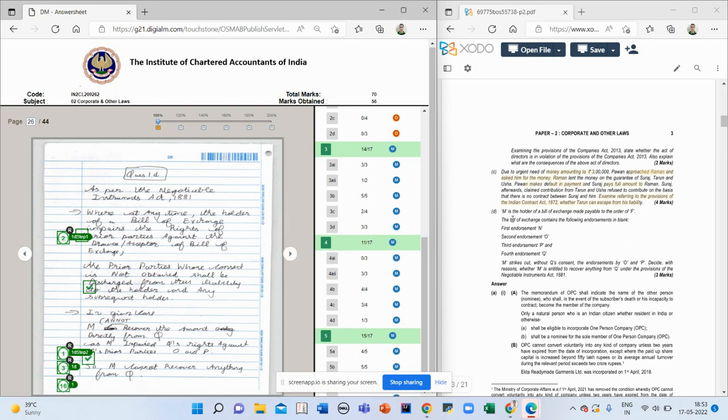Then the third was negotiable instrument, where he strikes without the permission of the prior holder. I got 2 marks for the provision, one for the conclusion. Full 3 out of 3.